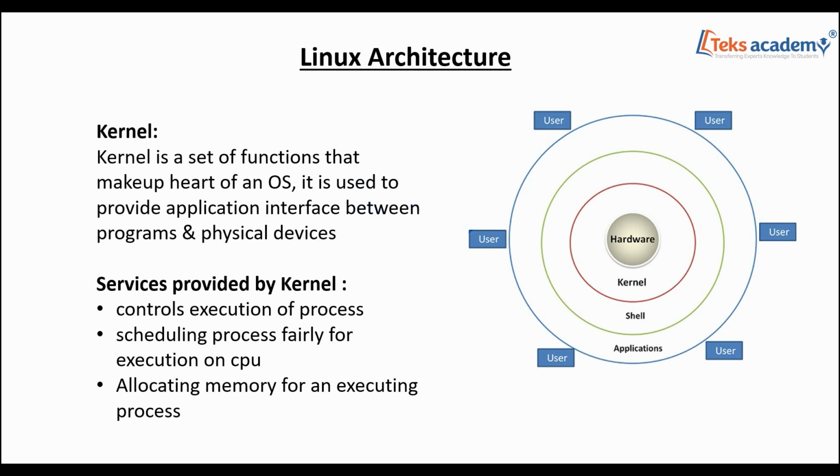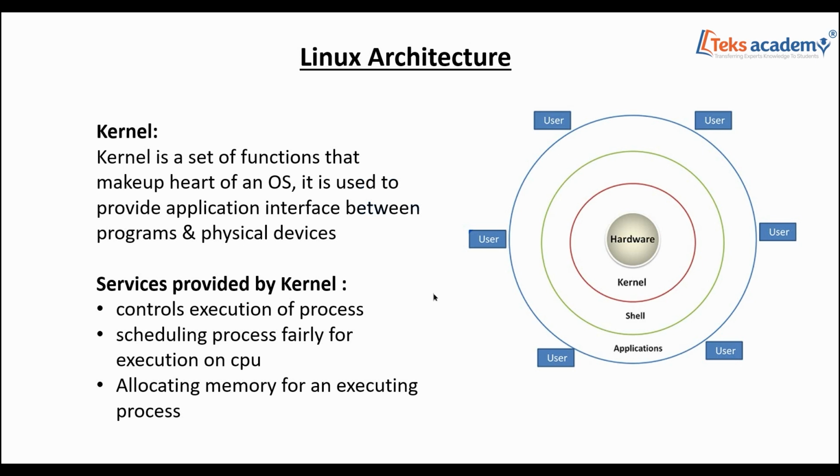It is an interface between the programs and the hardware, or the programs and physical devices, or we can say it is the interactive medium between the operating system and the hardware.